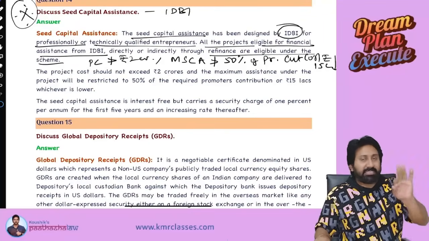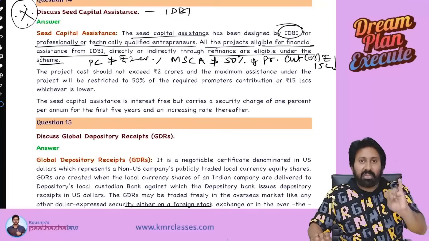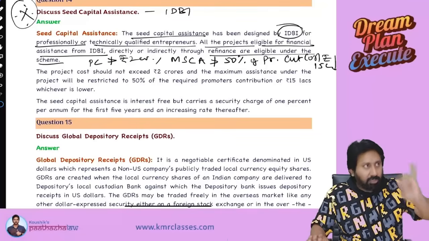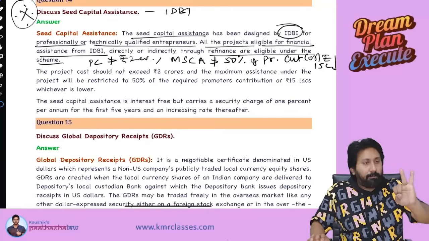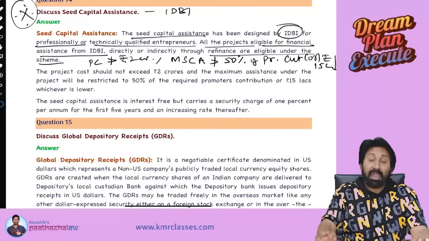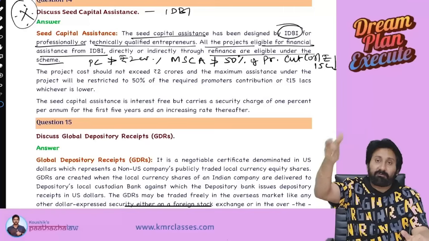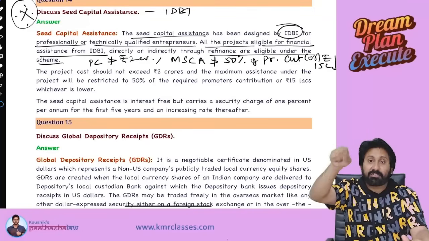So three points I said now. Seed capital assistance is designed by IDBI for professionally qualified and technical entrepreneurs. Number 2, project cost should not exceed 2 crore. Point 3, maximum seed capital assistance should not exceed 50% of the promoter's contribution or rupees 15 lakhs, whichever is lower.